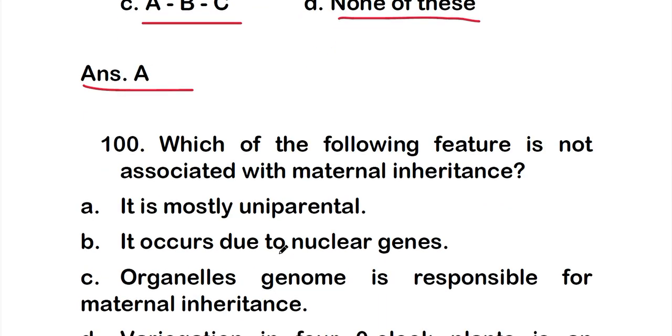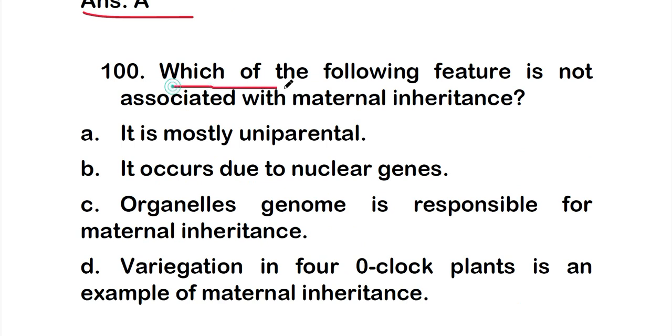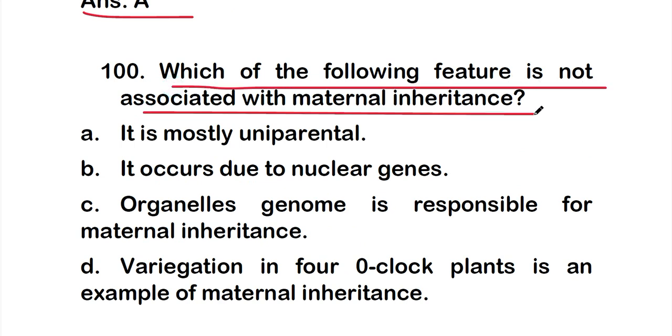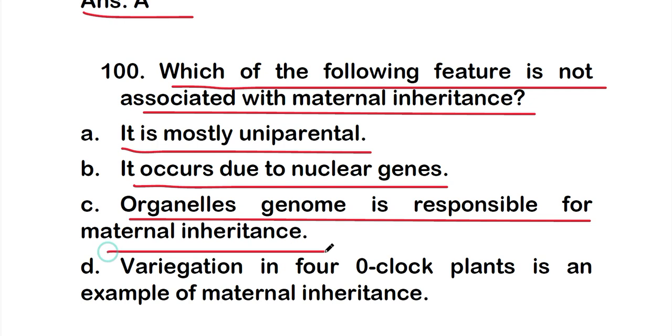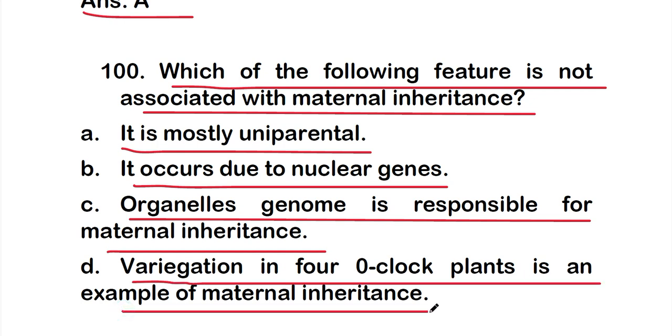So the last question of this video, it is, which of the following feature is not associated with maternal inheritance? And the options are option A, it is mostly uniparental, option B, that is it occurs due to nuclear genes, option C, that is organelles genome is responsible for maternal inheritance, or option D, that is variegation in four o'clock plants is an example of maternal inheritance.